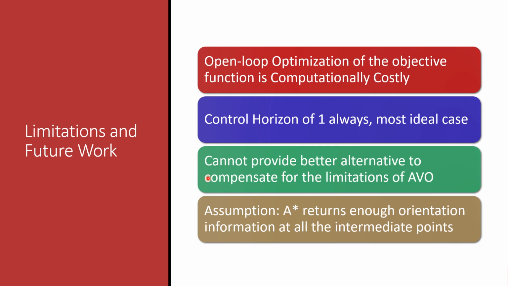The fourth one is that we have assumed that A star provides us the desired orientation of the vehicle at intermediate nodes. So not only the position, now we also know the orientation using A star, which is quite tricky because you do not know where the vehicle is moving. This can be done with a mathematical formulation by calculating the desired orientation at those intermediate nodes based on the vehicle's current position. And this can help in solving this issue and making this project more robust.